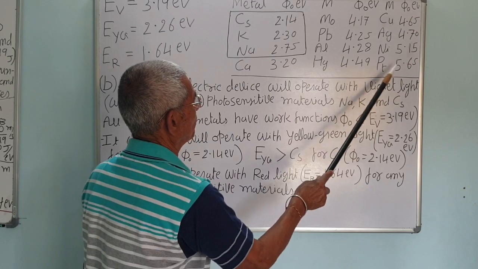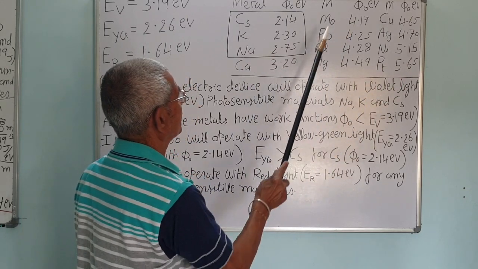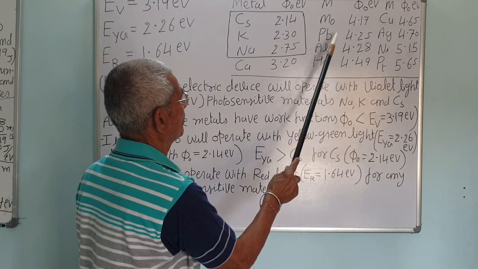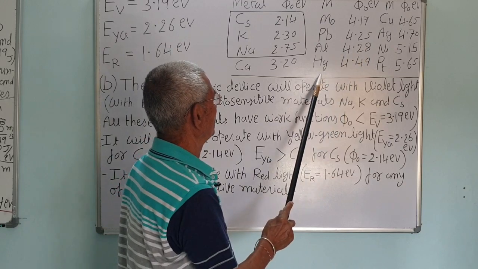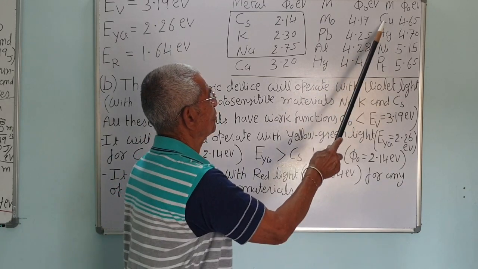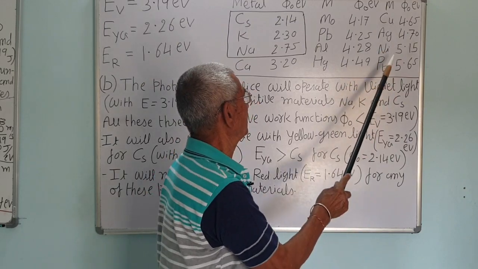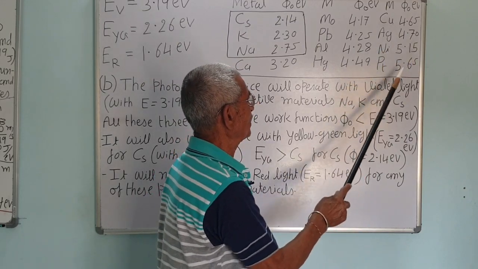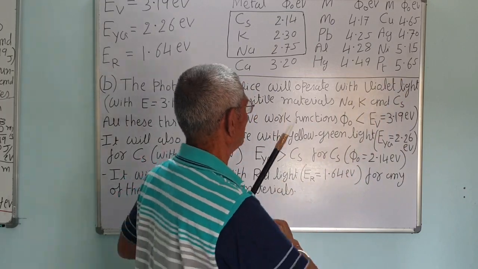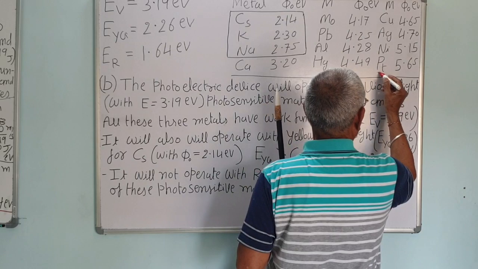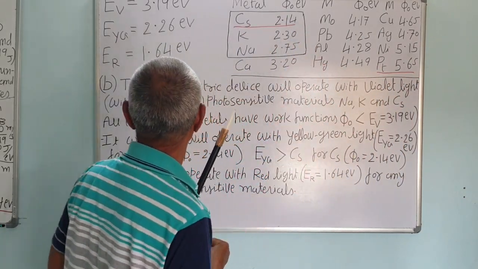The maximum is platinum. Then after calcium 3.2, molybdenum 4.17, lead 4.25, aluminum 4.28, mercury 4.49, copper 4.65, silver 4.70, nickel 5.15, platinum 5.6. Maximum for platinum and minimum for cesium. You can remember this, sometimes they ask in multiple choice type questions.